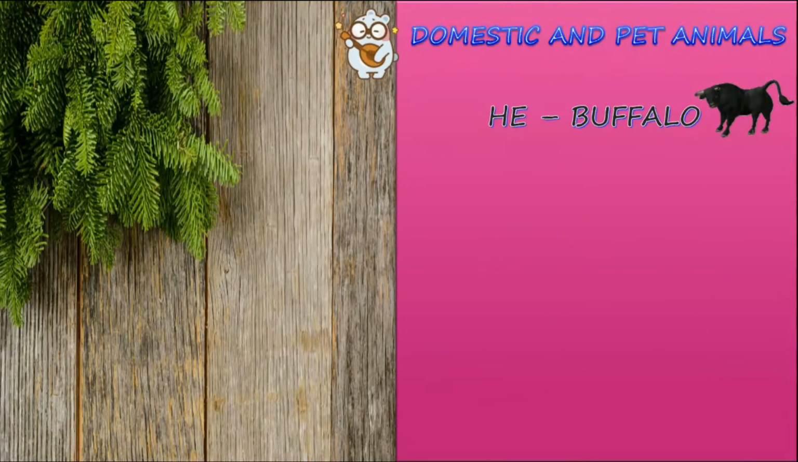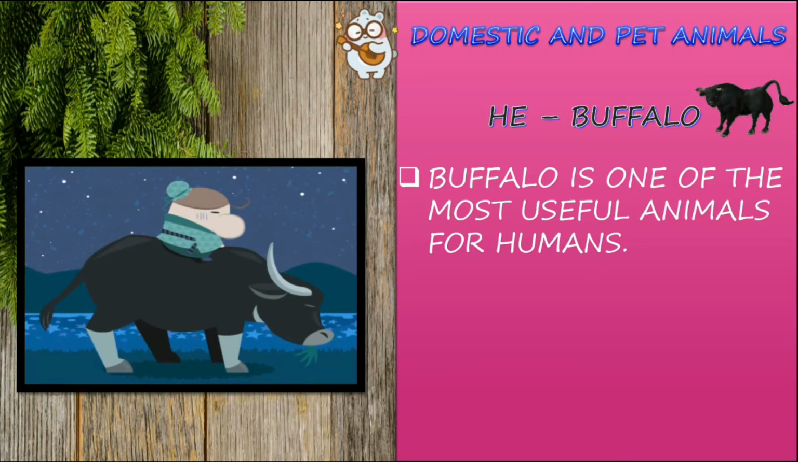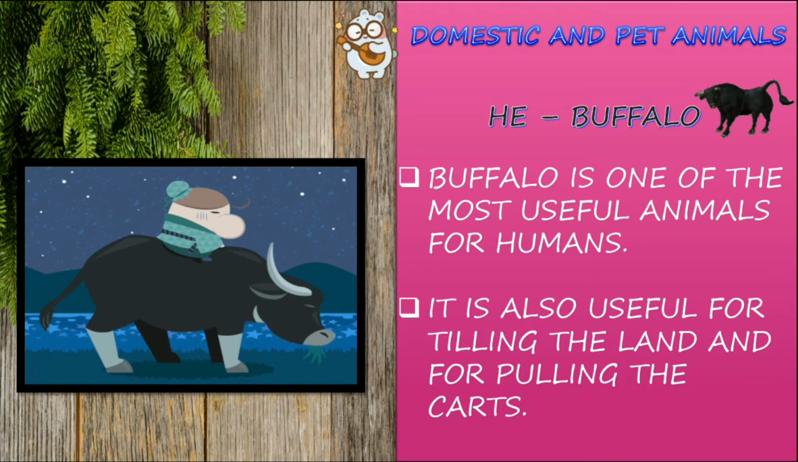Domestic and pet animals. He buffalo. Buffalo is one of the most useful animals for humans. So this is the buffalo. It is also useful for the animal and it is known as he buffalo. It is also useful for tilling the land and for pulling the carts. So the she buffalo gives us milk and the he buffalo is used to till the land.